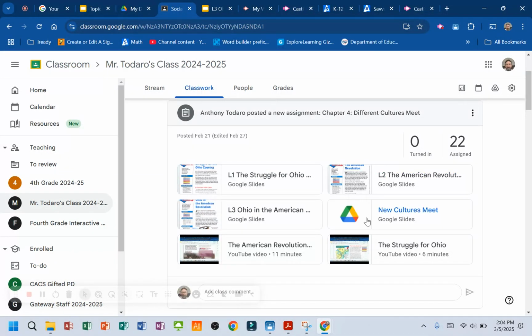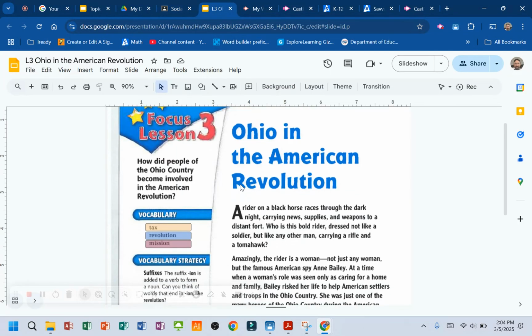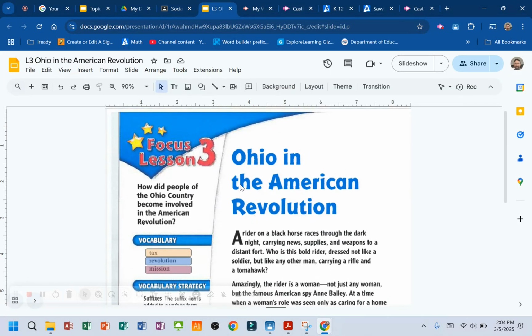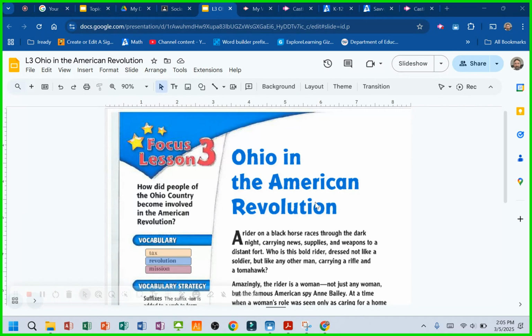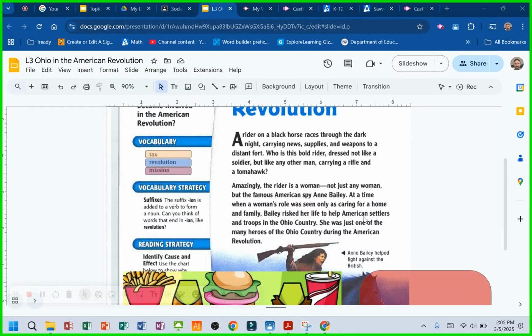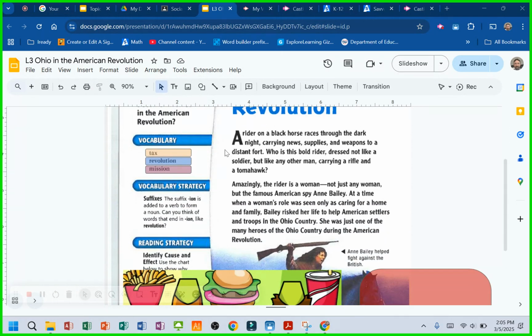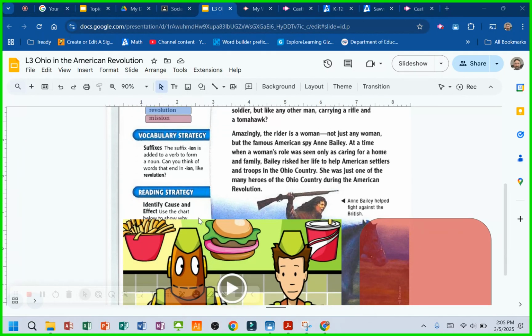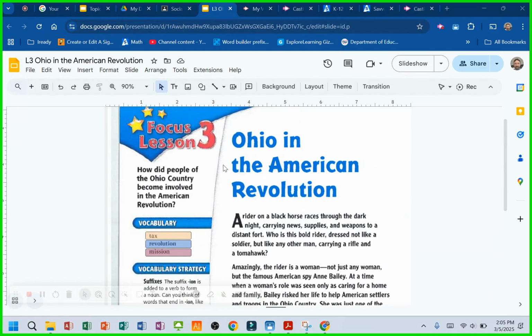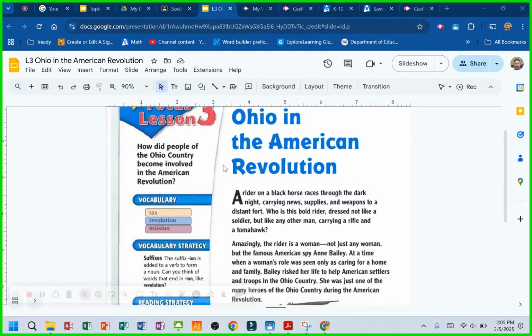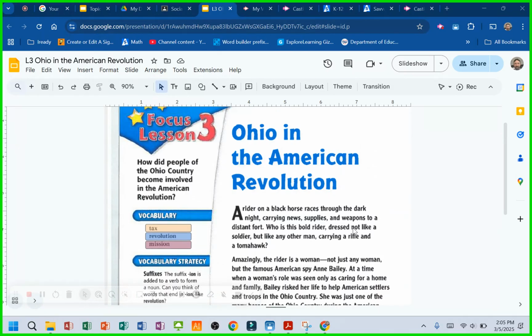So here we go. Without any further ado, we're getting right on over to our lesson 3. I'm going to put it up on the board for you guys. There it is right there. Ohio and the American Revolution. Our vocabulary is tax, revolution, and mission, and we're going to identify some causes and effects. That's exactly what we're doing in reading right now, so it couldn't work out any better.